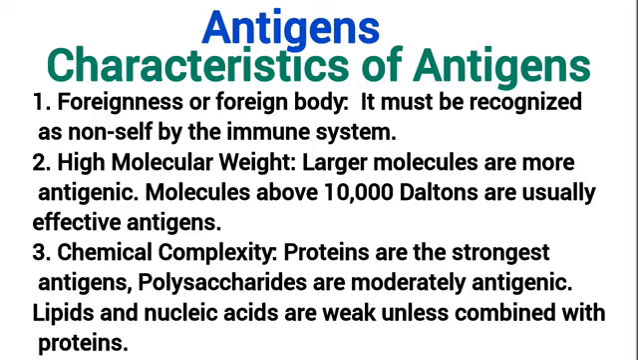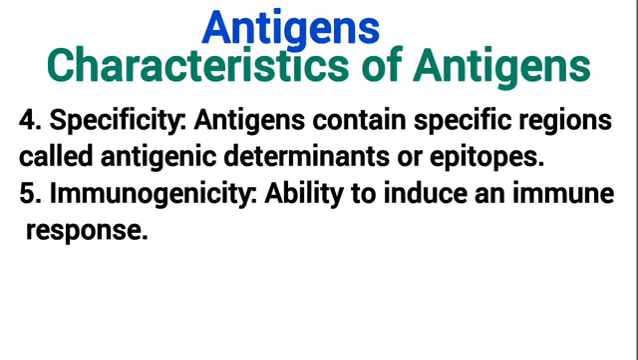The more complex a substance is, the easier it is for the immune system to recognize it as a foreign body, and the stronger the response. For example, the immune system may respond more strongly to a substance with different parts, a complex shape or even a large structure. Proteins are the strongest antigens, while polysaccharides are moderately antigenic, while lipid and nucleic acid are weak unless combined with protein. Antigens are specific. They contain a certain region called the epitope. It is actually this region that the body recognizes to produce antibody. And lastly, for a substance to be called an antigen, it must have the ability to induce immune response.